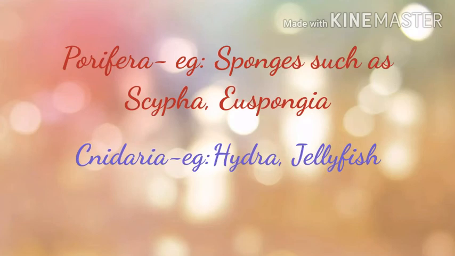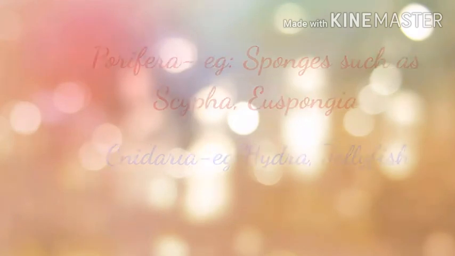The group Cnidaria consists of mostly marine animals. They exist in two forms. Some are attached to the ocean floor and the others are free floating. They have long, slender, filament-like projections on their body called tentacles. Tentacles help in movement and in catching prey. Examples of organisms in Cnidaria are Hydra and jellyfish.